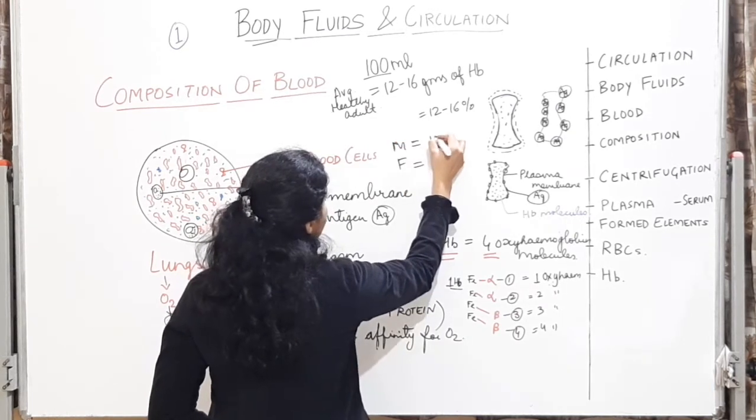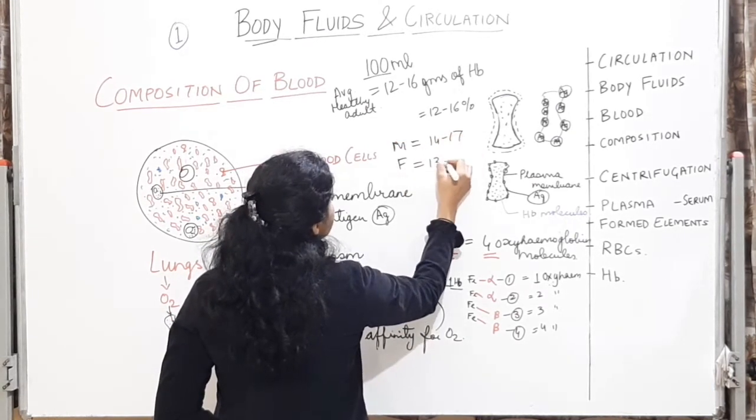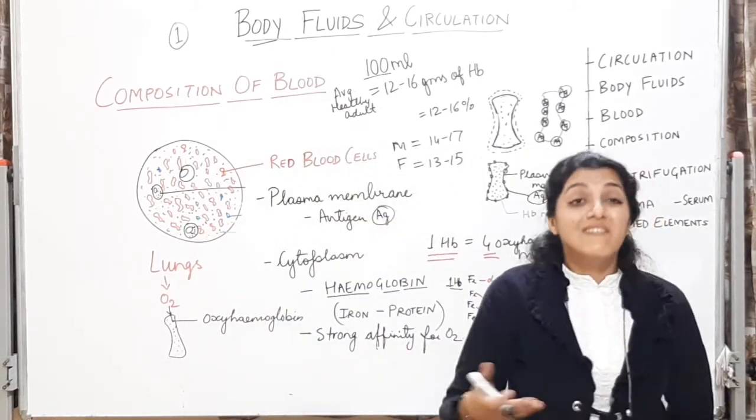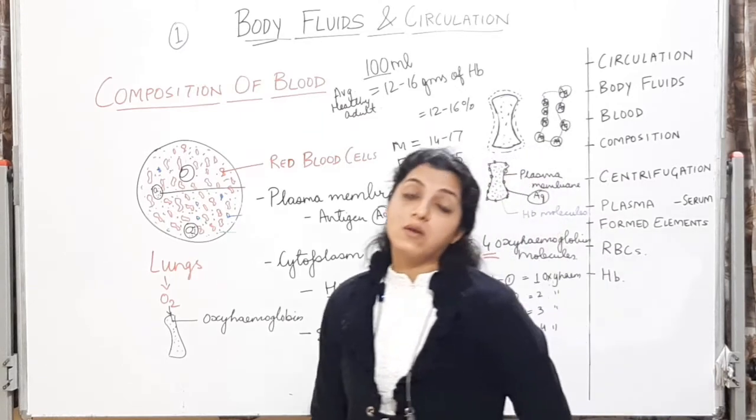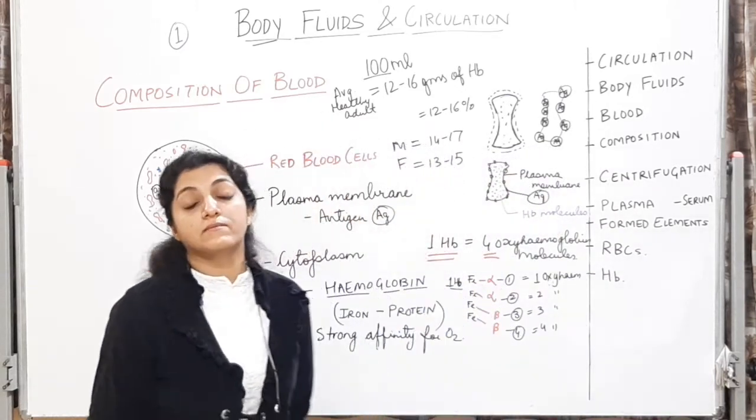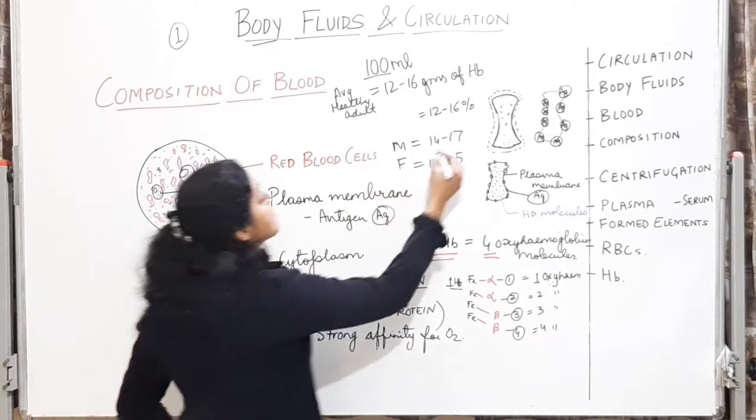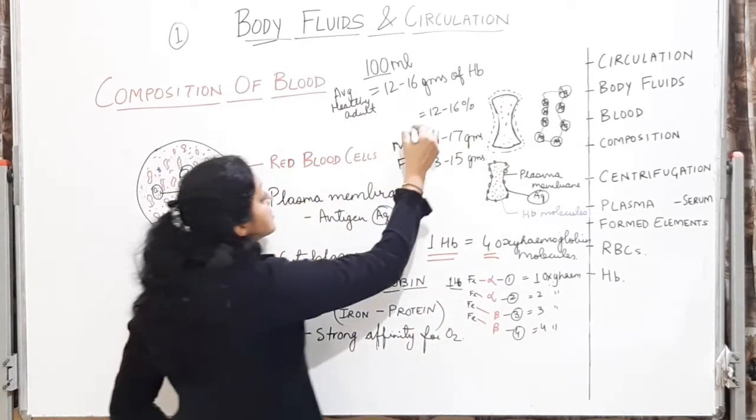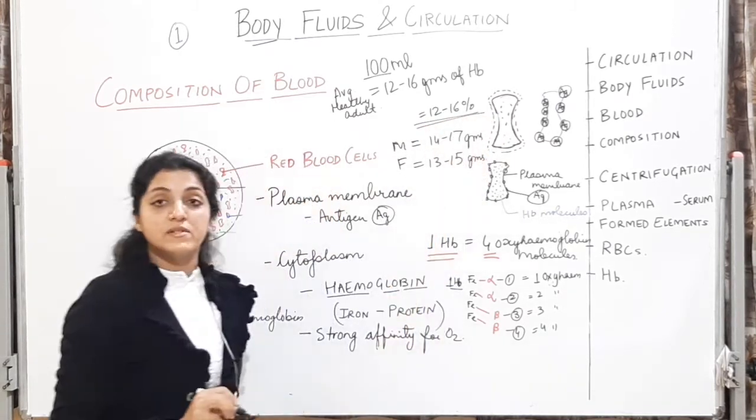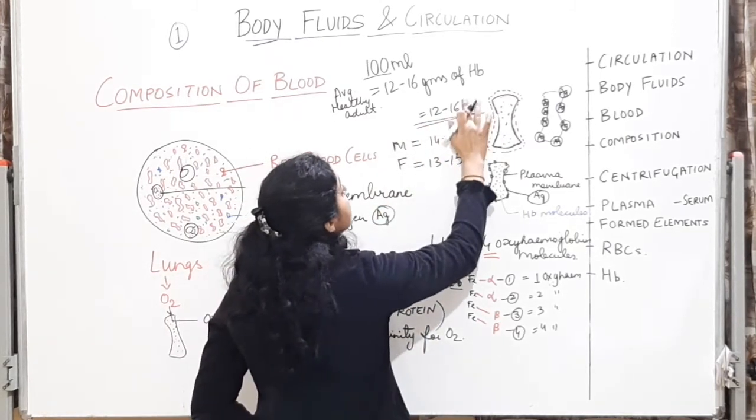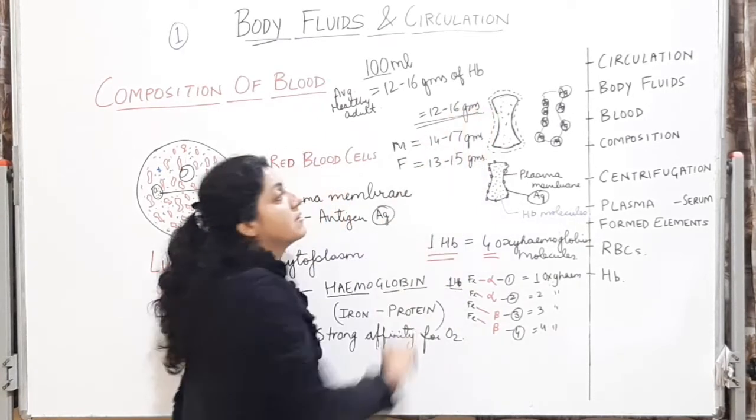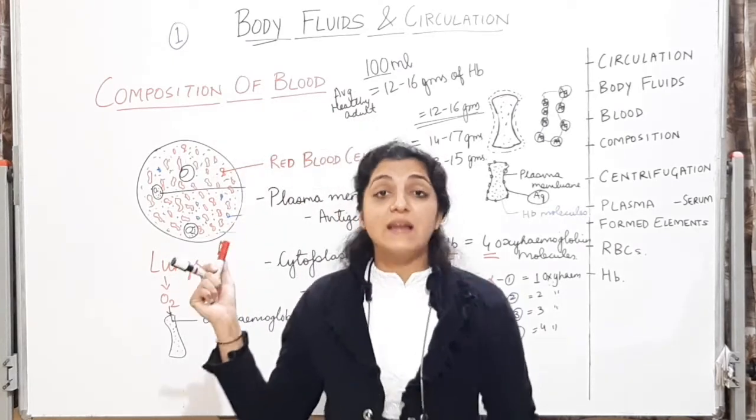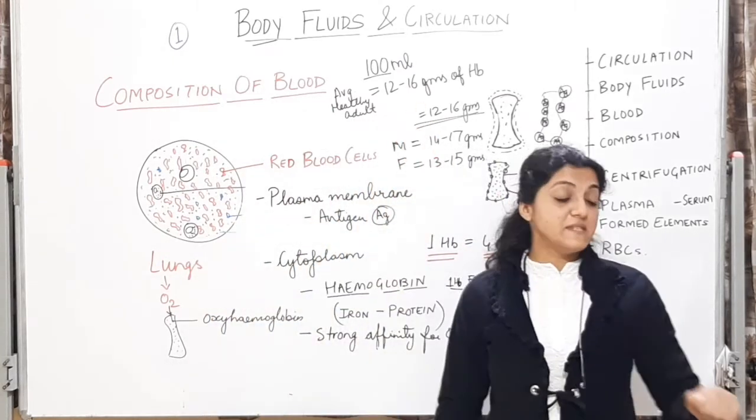For the males, it is going to be 14 to 17. For the females, it is going to be 13 to 15% or 13 to 15 gram percent or grams per 100 ml of blood. Okay, so you have to remember these values. But your NCERT gives you a general value, which is 12 to 16 gram percent or 12 to 16 grams in 100 ml of blood. Okay, so you have to remember these values of hemoglobin again for your MCQ.